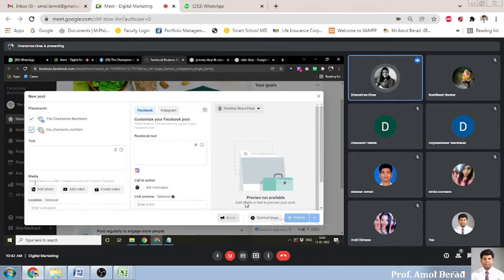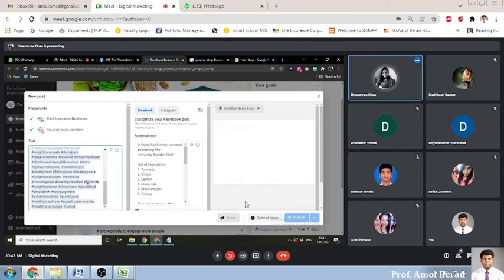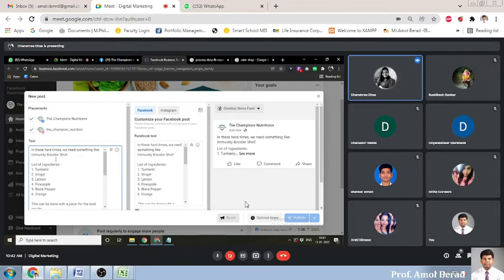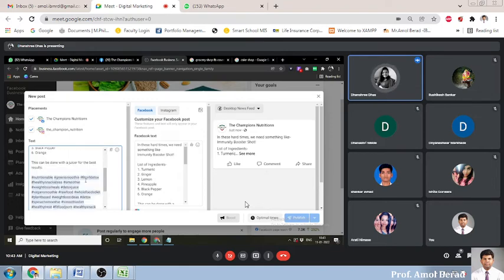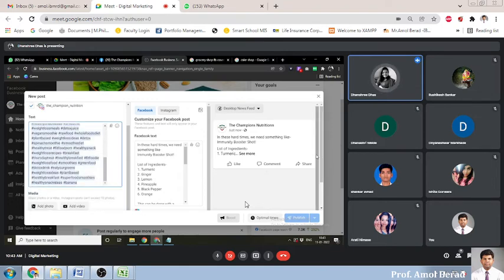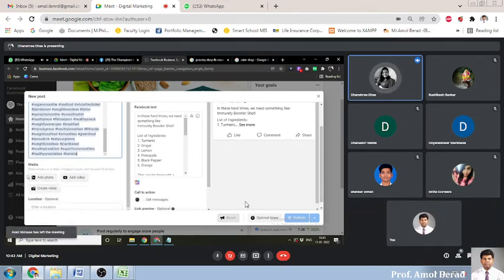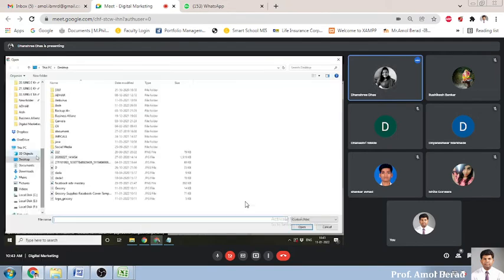So I select both, if I want to post on both platforms at once. Here we can add our text, what caption we want to post for our photos and all. When we scroll down, here is one option for media, add a video or create a video. So I simply click on it.